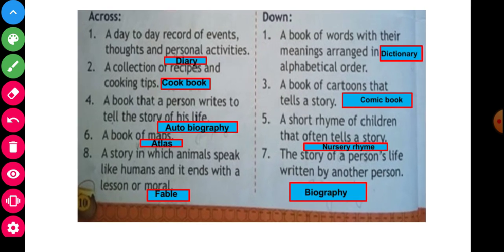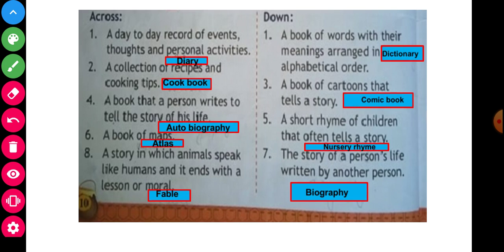Yes, one by one. Point 2 is noted here. First of all, across: the day-to-day record of events, the personal activities, a diary. Number 2, a collection related to cooking tips, a cookbook. And the third one is a cartoon book, a comic book. And 4 is a book that a person writes to tell their story, an autobiography.